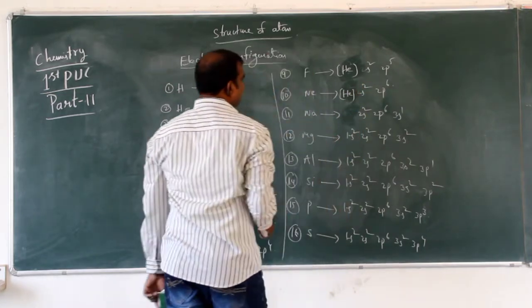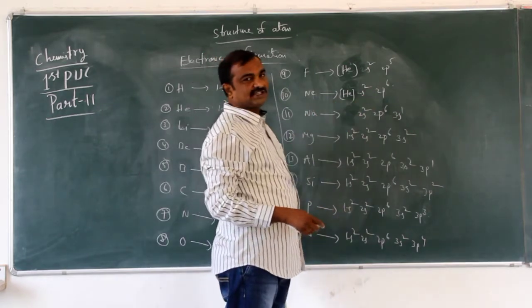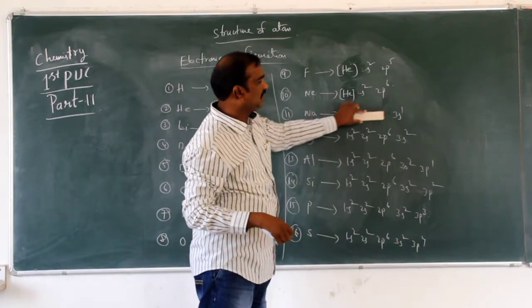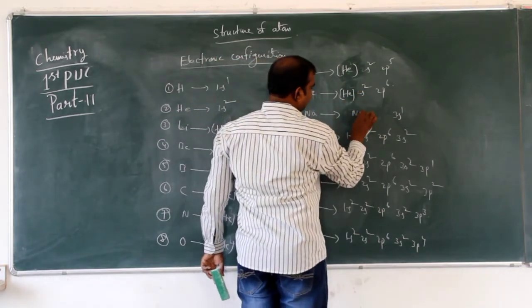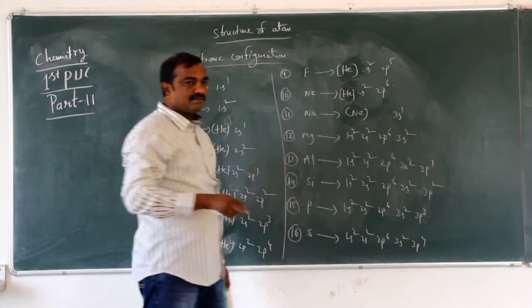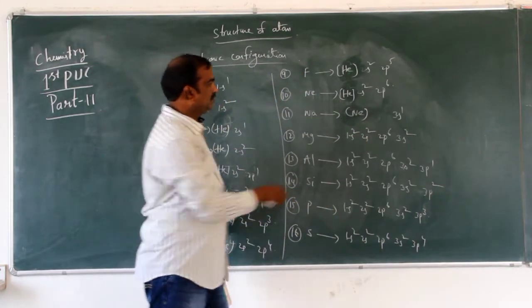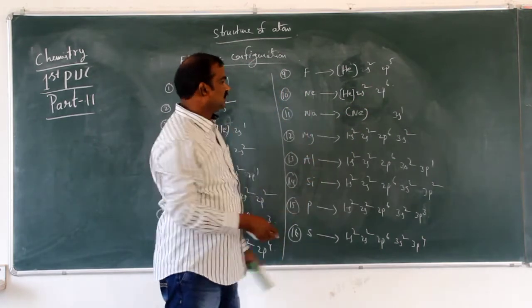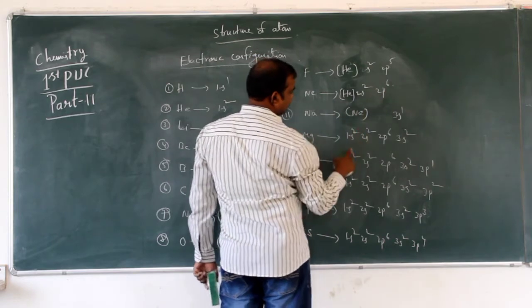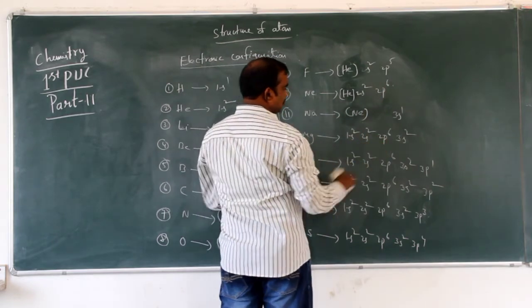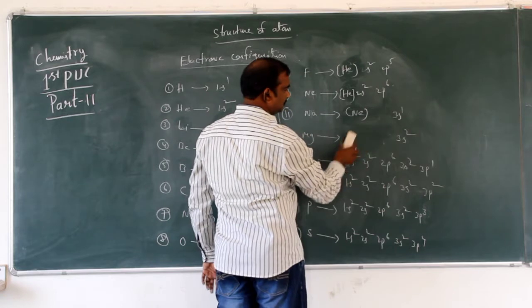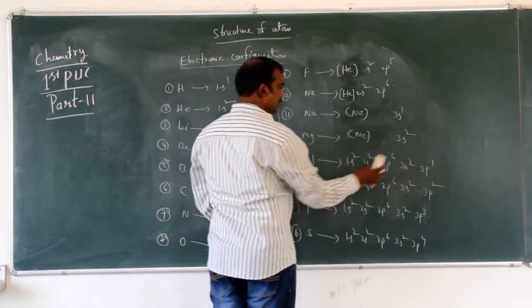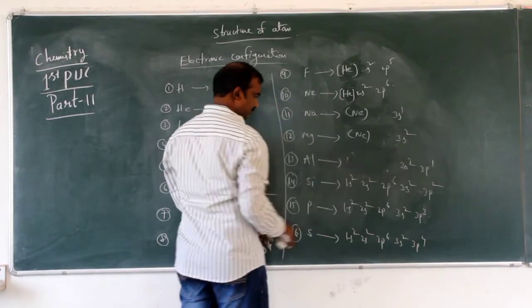Look at here, neon is 1s2, 2s2, 2p6. Instead of all this 1s2, 2s2, 2p6, I am writing neon, the zero group element. So instead of 1s2, 2s2, 2p6, here we can write neon.